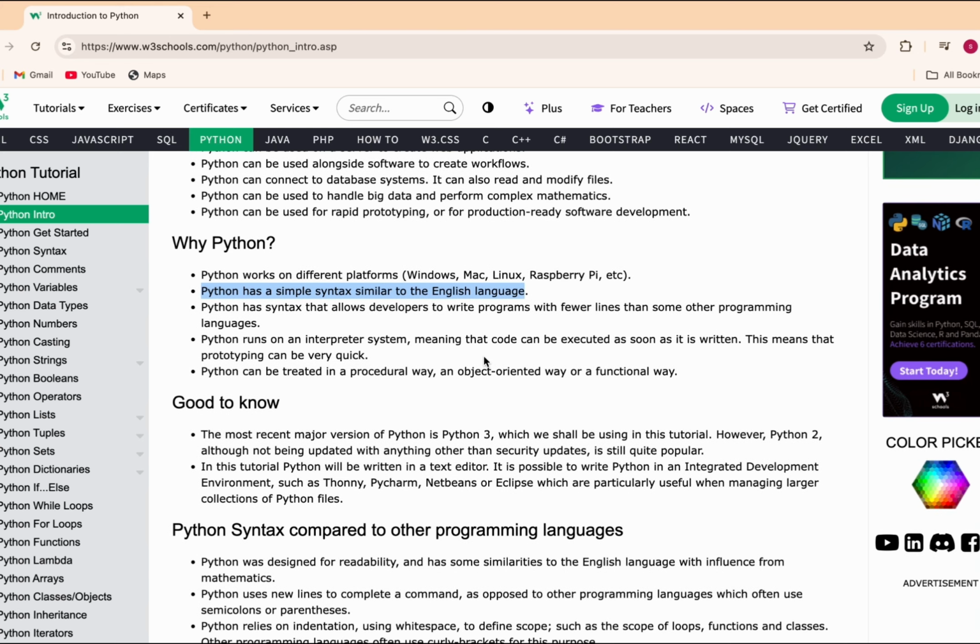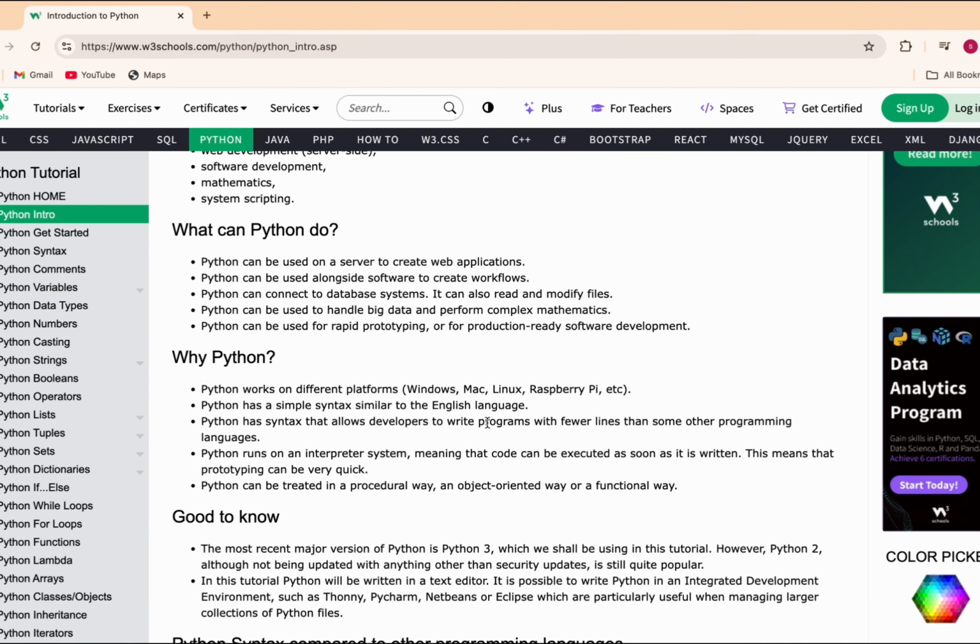Python has a syntax that allows developers to write programs with fewer lines than some other programming languages. As I've told you, that exact line has been written over here. So this is a quick introduction to Python.